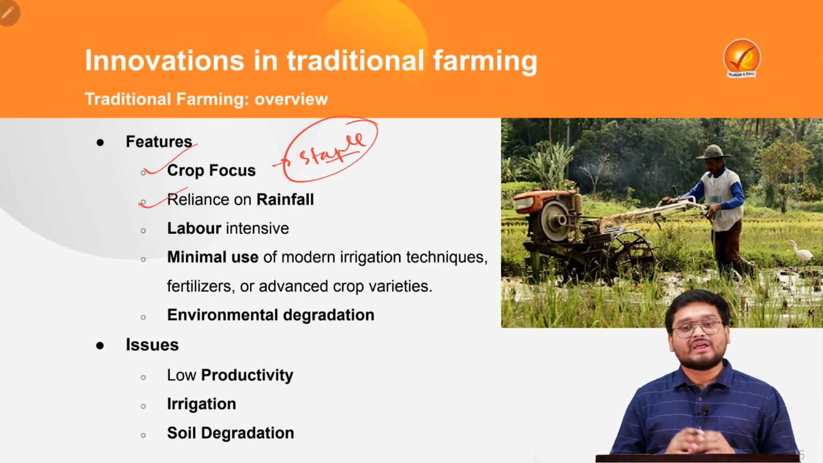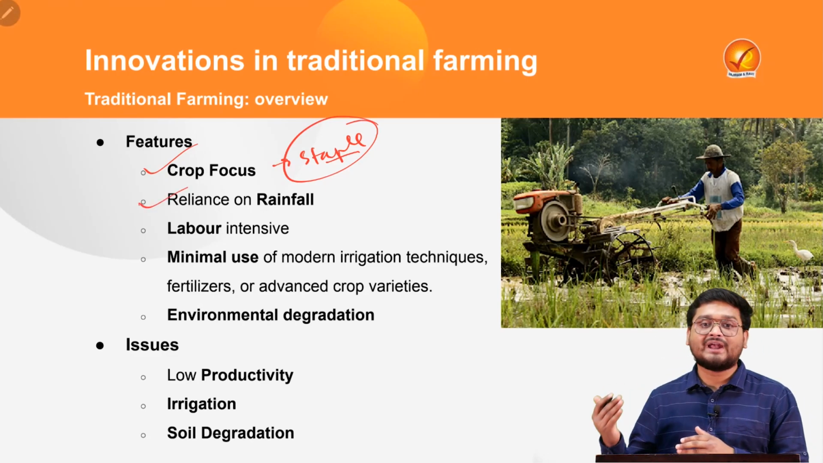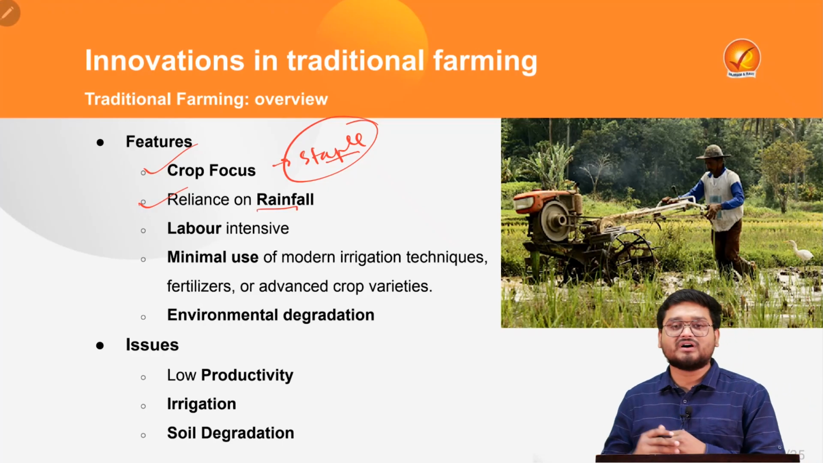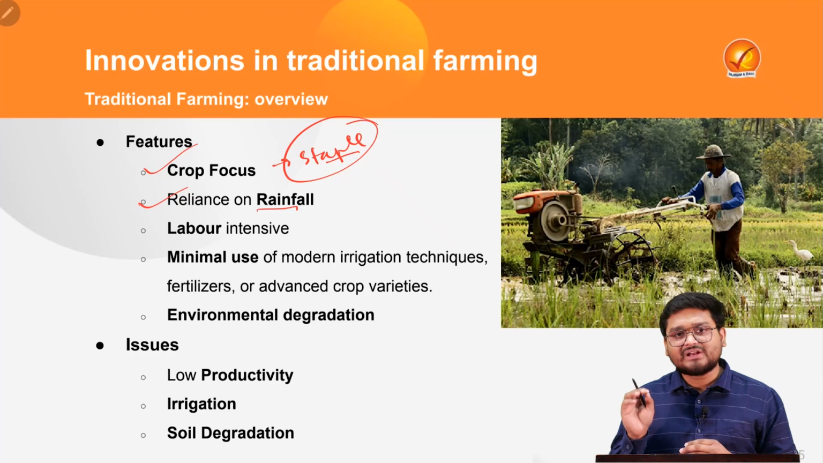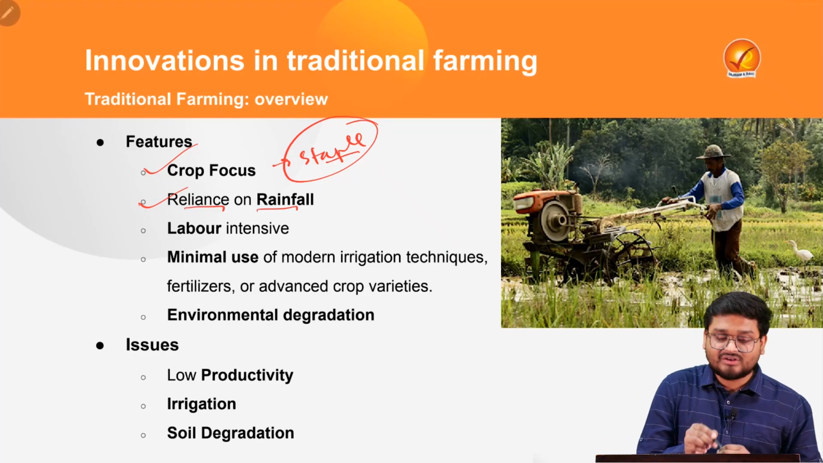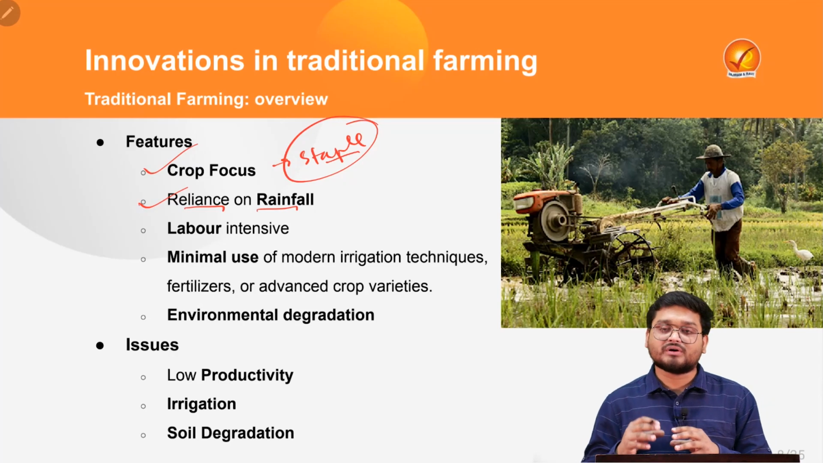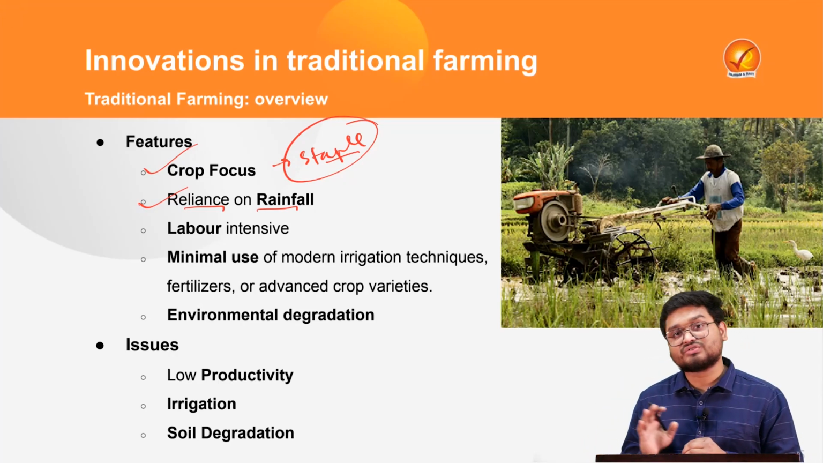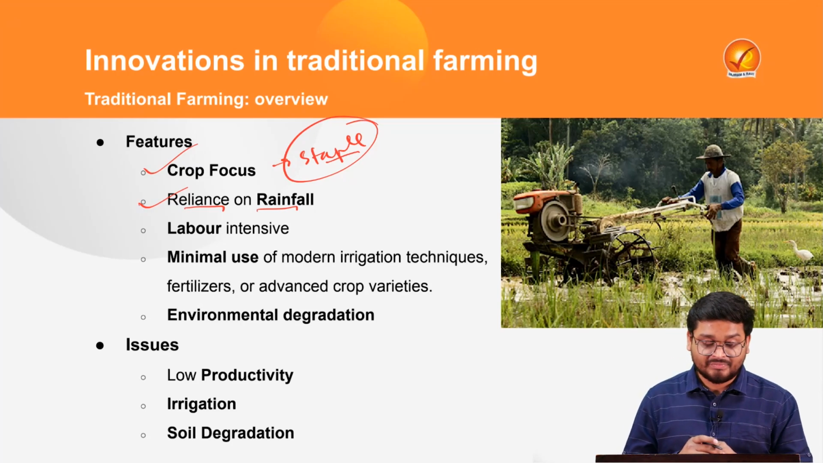The second feature is that they are highly reliant on the rainfall patterns of the nation. For example, in India, most parts of the country are heavily reliant on monsoons, and this is a basic feature of Indian agriculture, where most of the country is actually dependent on the rainfall.